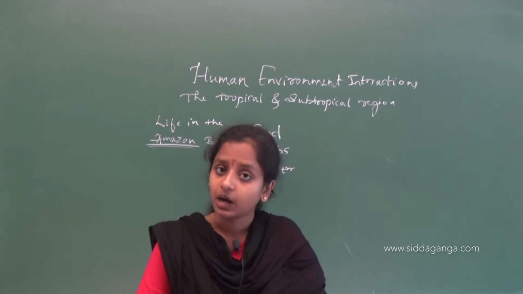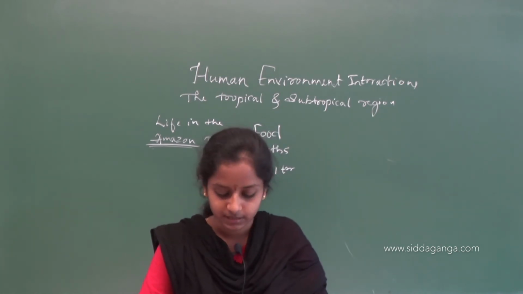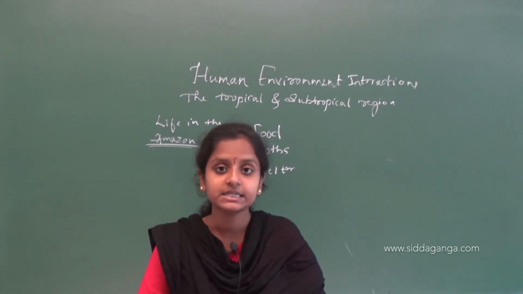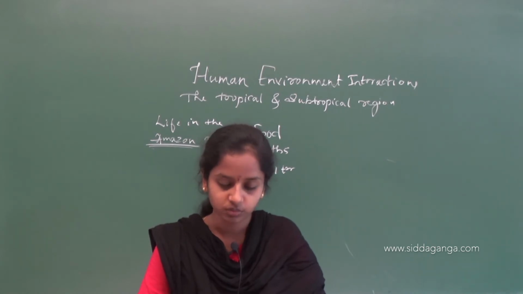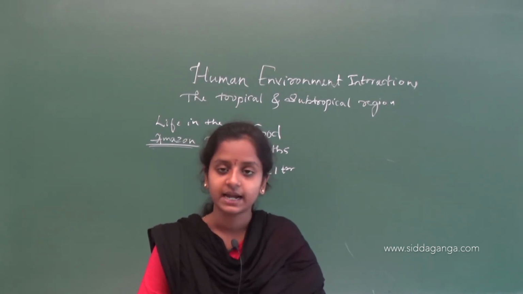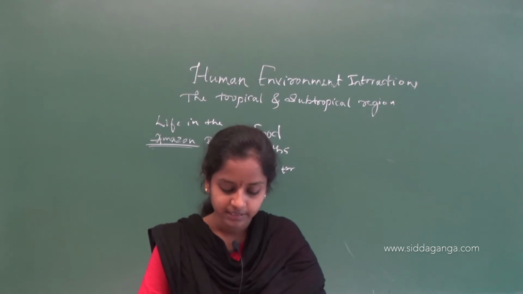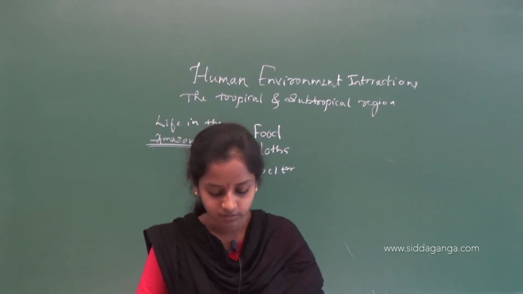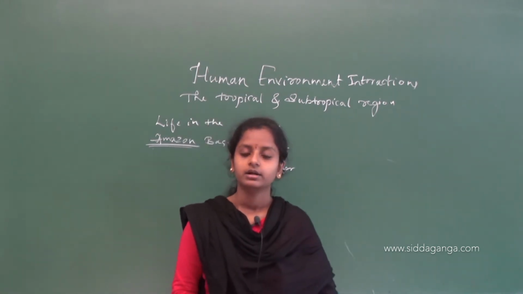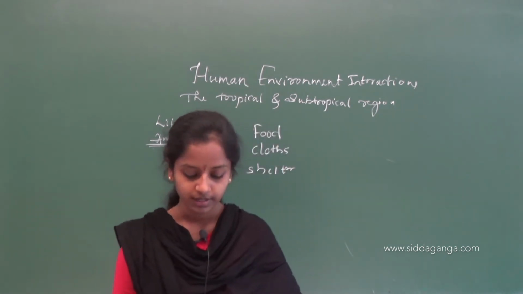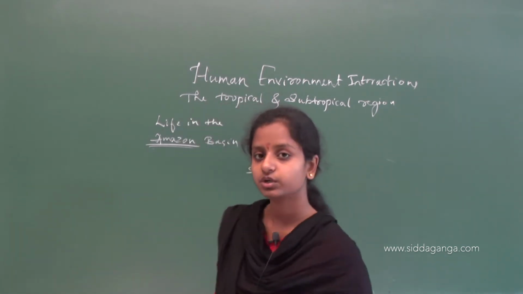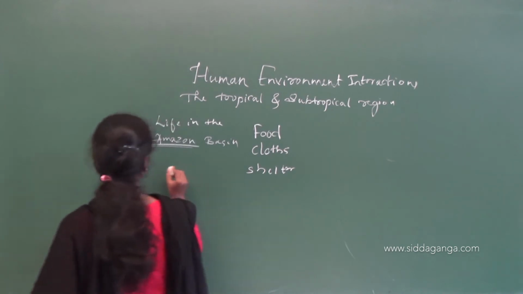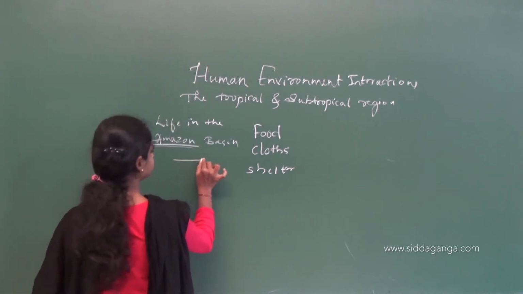Before learning about the Amazon basin, let us look at the map. See here, look at the map which is down. Notice that the tropical region lies very close to the equator, between 10 degrees north and 10 degrees south.